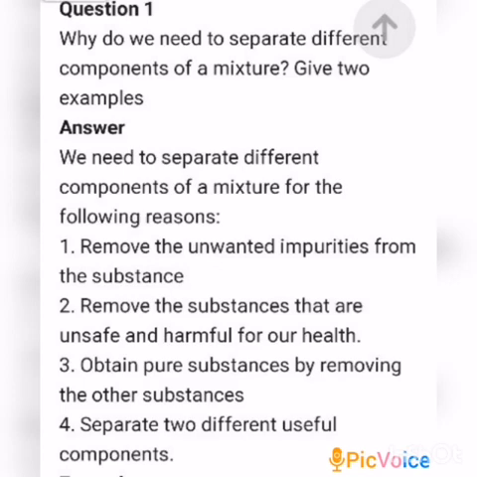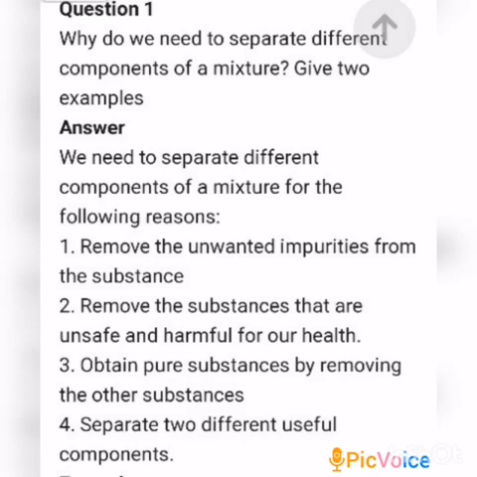We need to separate different components of a mixture for the following reasons. First one, remove the unwanted impurities from the substance. Then second one, remove the substances that are unsafe and harmful for our health. Then third one, obtain pure substances by removing the other substances.